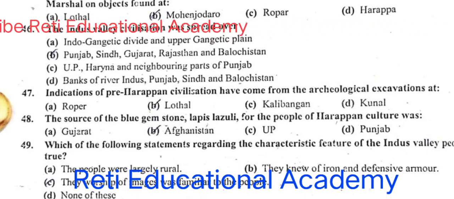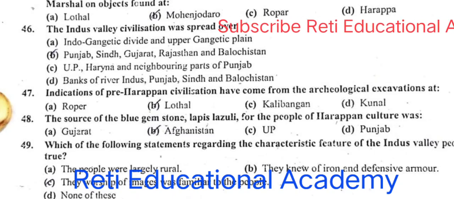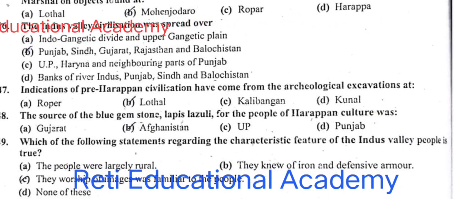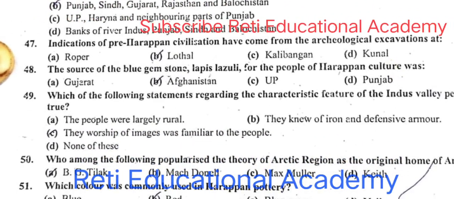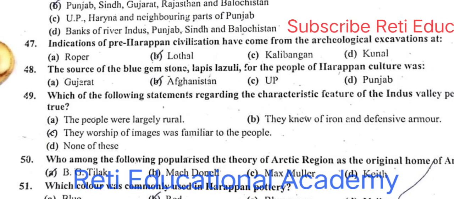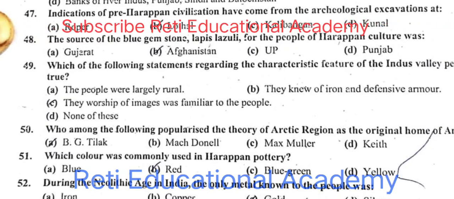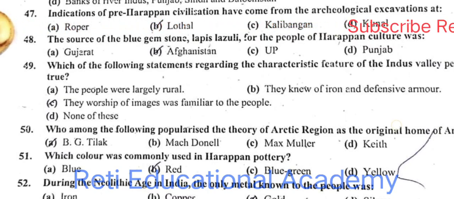Question number 46. The Indus Valley civilization was spread over Punjab, Sindh, Gujarat, Rajasthan and Balochistan. Question number 47. Indications of pre-Harappan civilization have come from the archaeological excavation at Lothal. Question number 48. The source of blue gemstone lapis for the people of Harappan culture was Afghanistan. Question number 49. Which of the following statements regarding the characteristics of feature of the Indus Valley people is true? Their worship of images was familiar to people.